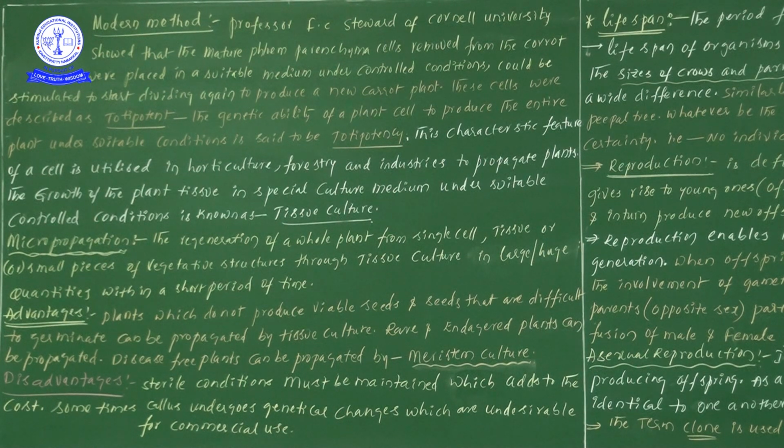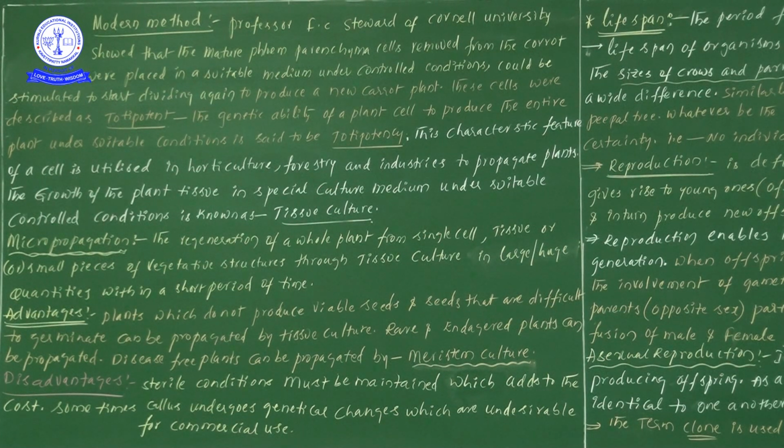The method we follow is tissue culture. By following tissue culture methods we produce large quantities of plants within a short period of time. If you are producing so many plants within a short period of time by following tissue culture techniques, such propagation is taken as micropropagation.